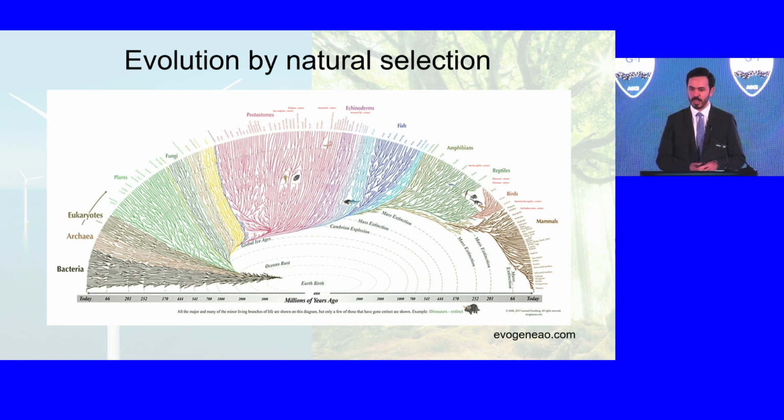This shows how life started from bacteria a long time ago, and then it evolved to other life forms, plants, fungi, fish, all the way to mammals. What this shows is that as time went by, evolution resulted in different species. Now, a lot of those species didn't make it, and so you see a lot of branches that dead end. Those are species that didn't survive. And the outer boundary of that ellipse are the species we have today.